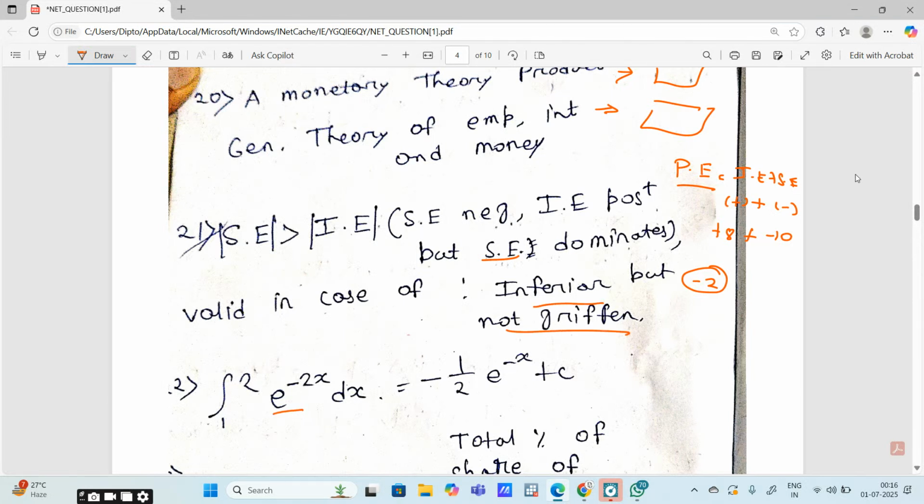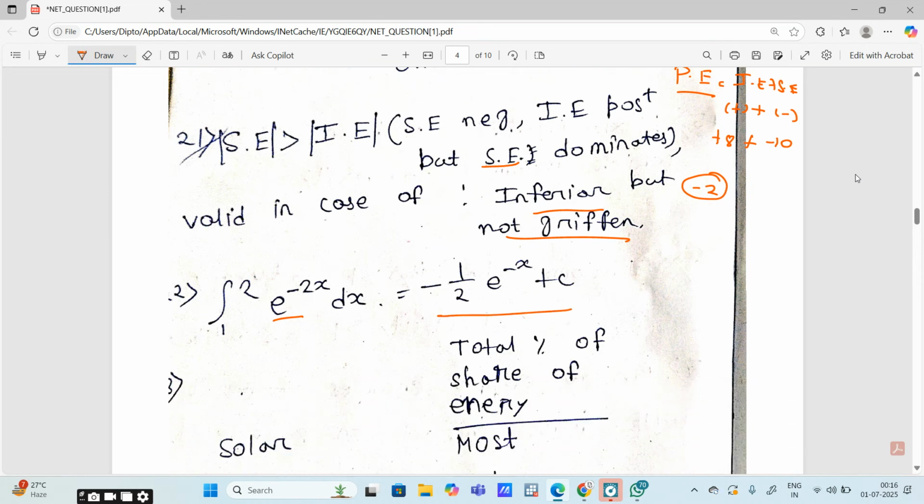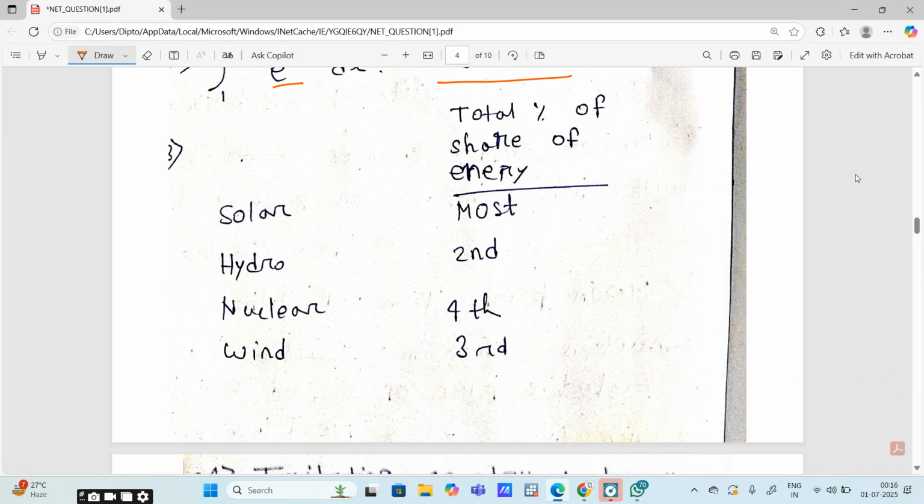The integration of e to the power minus 2x will be minus 1 by 2 e to the power minus x plus c. Total percentage share of energy: solar has the highest out of all these four sectors. Hydro has second position, nuclear has fourth, and wind has third.